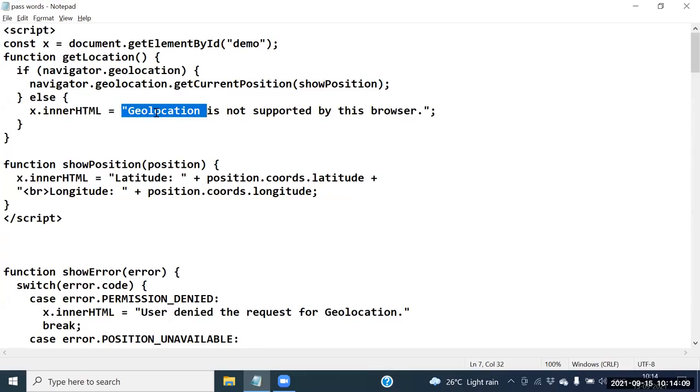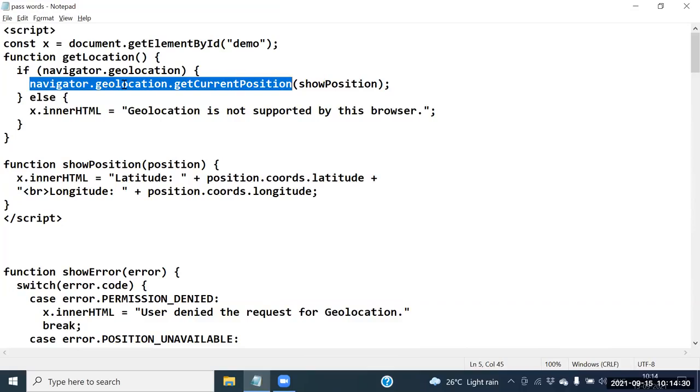Next, how to get your location, latitude and longitude. Guys, Google Maps in the sense of latitude and longitude. How to get latitude and longitude here? See this one here. We have one function here. The function is getCurrentPosition. Guys, see this one here. Your latitude and longitude are stored into which user defined variable?